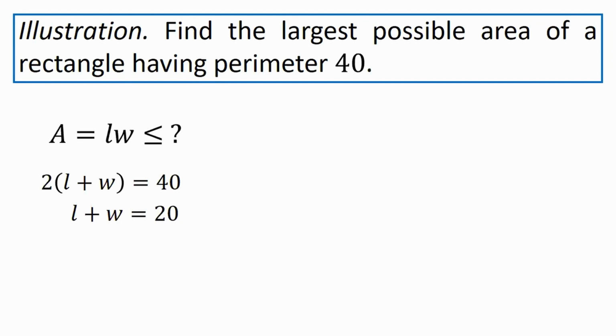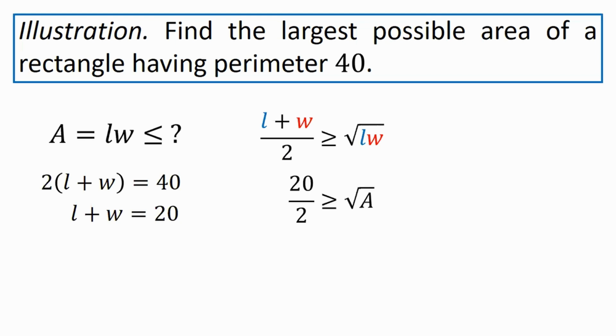The perimeter is 40, so twice (L plus W) equals this perimeter, which means L plus W is equal to 20. So we know what the sum of L and W is, and we want to see how large the product can be, and the sum and product appear in the AM-GM inequality. In the arithmetic mean, the sum L plus W in the numerator is 20, and on the other hand, the geometric mean on the right is the square root of the area A. So on the left side, that's going to be 10, and then square both sides. Consequently, A is at most 100.